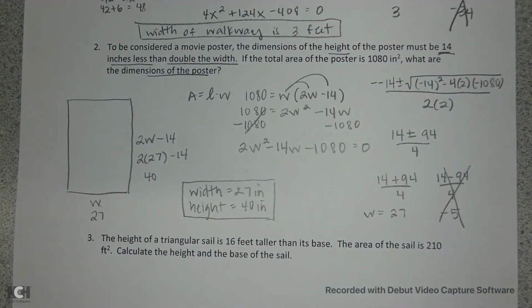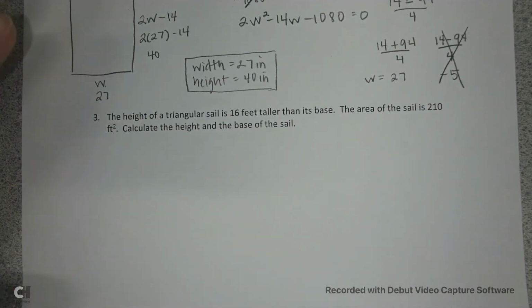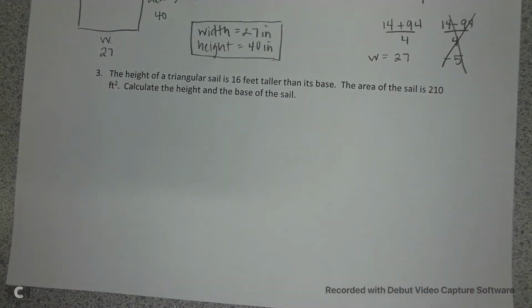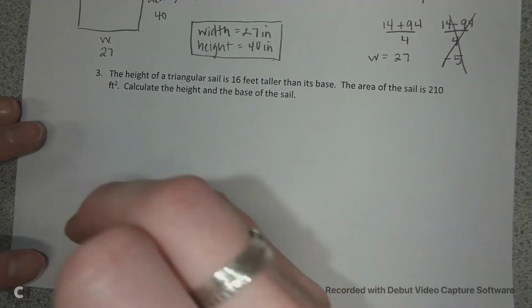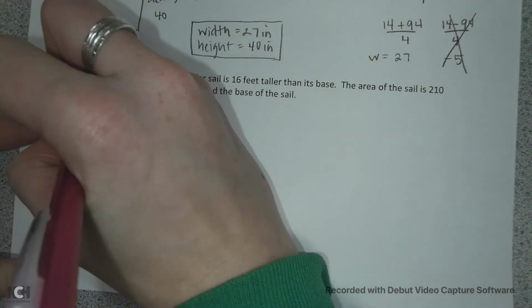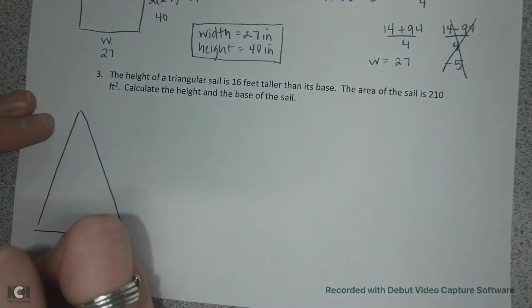Okay, one more. The height of a triangular sail is 16 feet taller than its base. The area of the sail is 210 feet squared. Calculate the height and the base of the sail. So we have a cute little sail. We're going to go sailing.